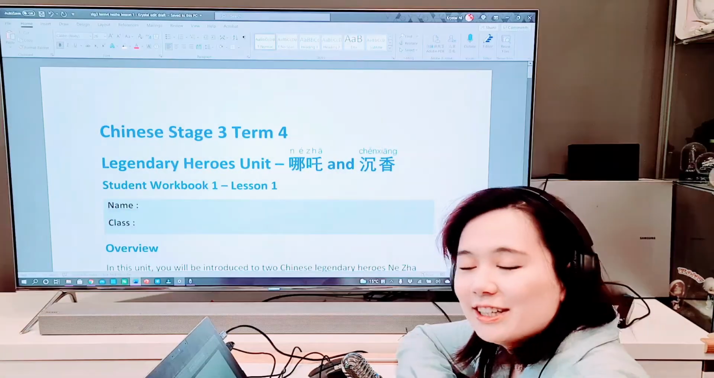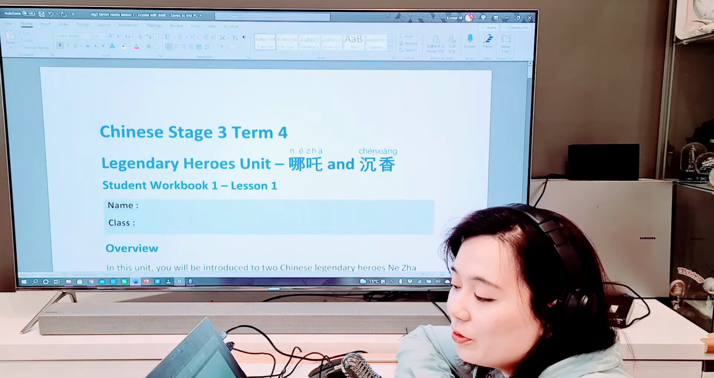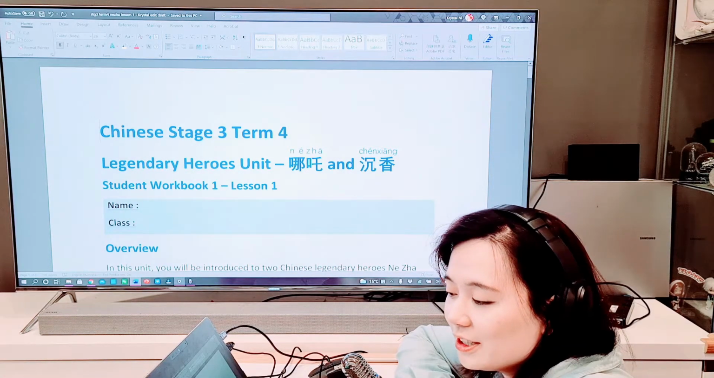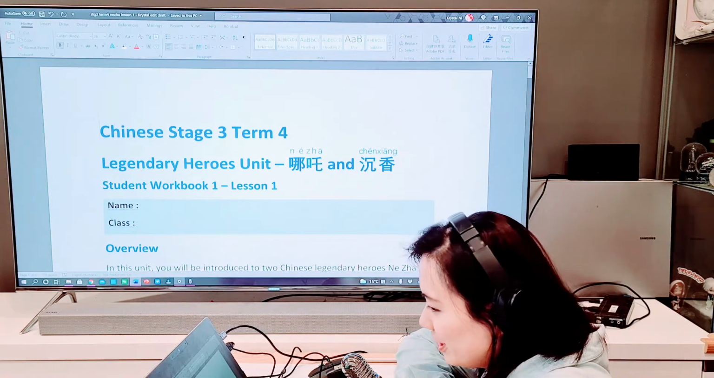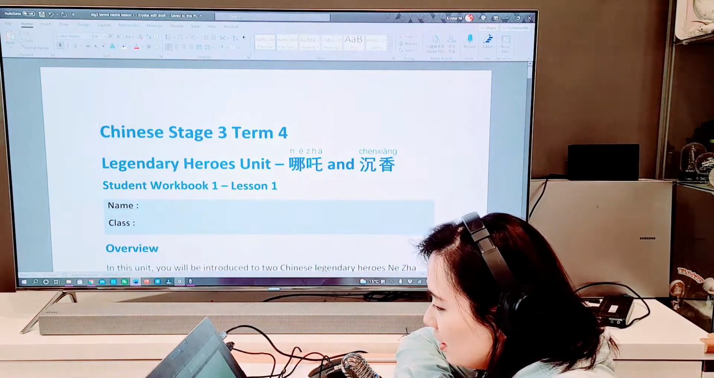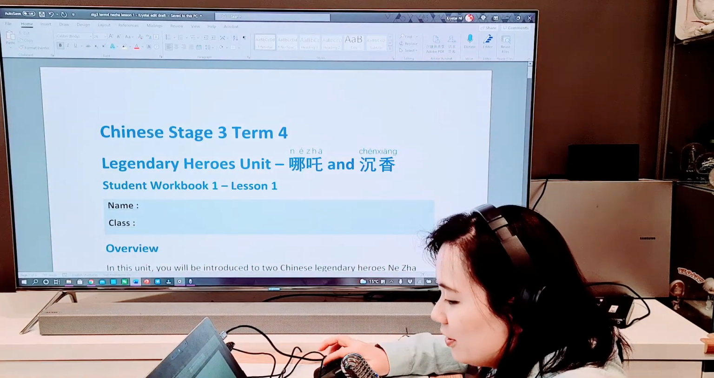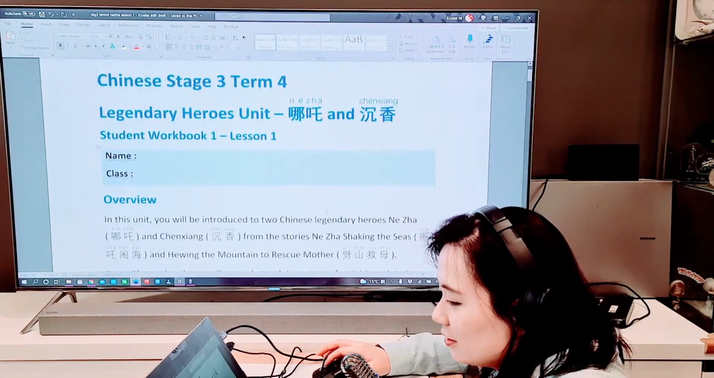大家好呀，我是倪老师。我们这一周开始讲我们的 Term 4 unit, that's Legendary Heroes unit. 我们的 heroes 是哪吒和沉香。然后我们的这个 unit 的 overview 是 Let's go down.